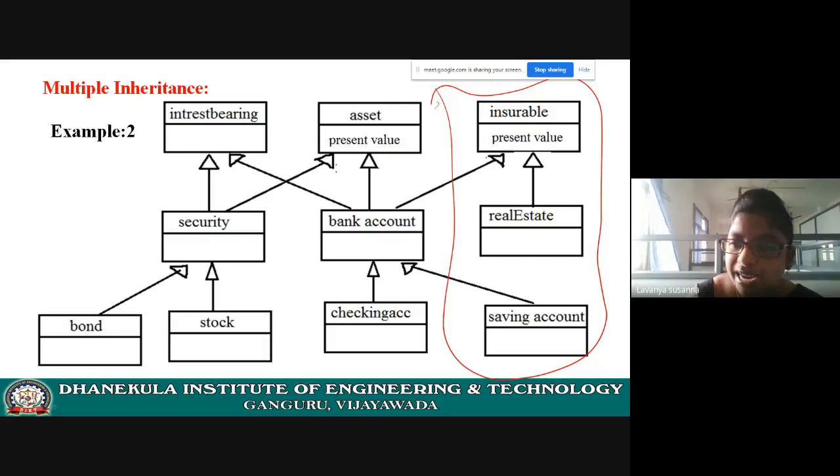Now, while applying for some loans, we have to show some properties, right? But if we are unable to pay the loan, what will the bank do? The bank will mortgage our property, right? It will sell our property by using some real estate agent. Okay, I hope you understood. See here, this part. Please understand.